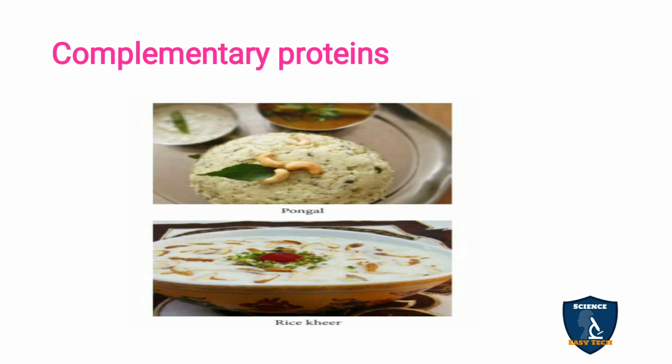This is called complementary proteins. Similarly, you can think of sambar or khichdi, where you mix a variety of substances like vegetables. In vegetables some proteins will be there, some will be deficient, so you can add one thing to another to compensate.